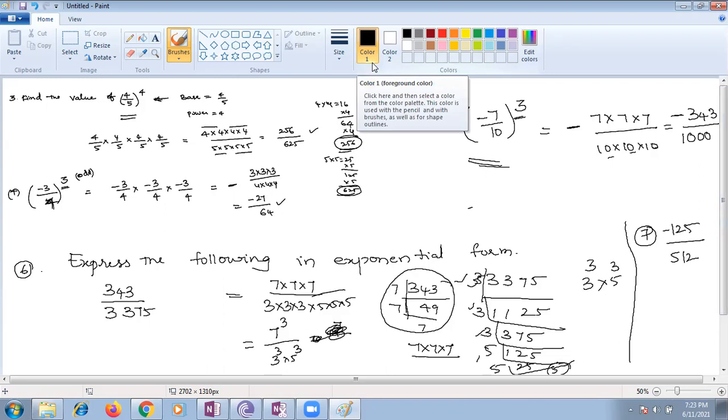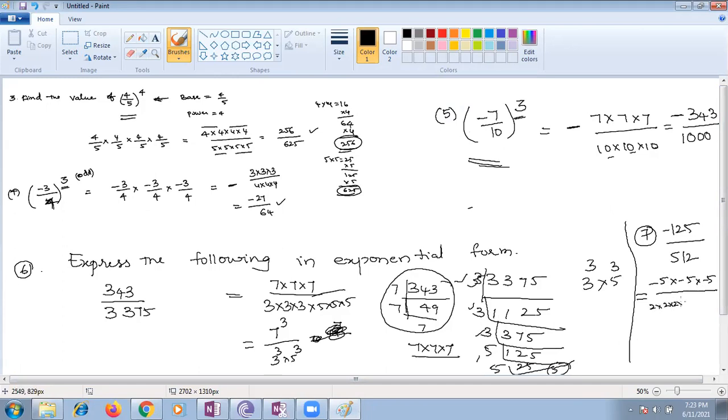We know that minus 125 can be written as minus 5 into minus 5 into minus 5, since it is negative. 512 can be written as: 2 twos are 4, 4 twos are 8, 8 twos are 16, 16 twos are 32, 32 twos are 64, 64 twos are 128. 128 times 2, how much, children?